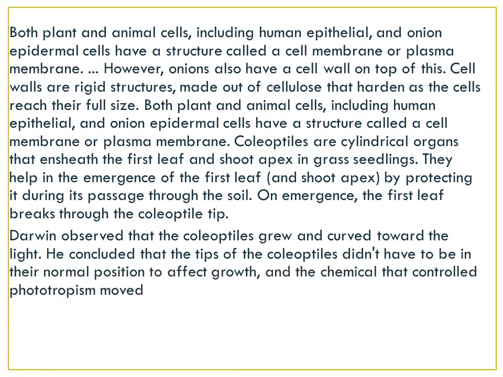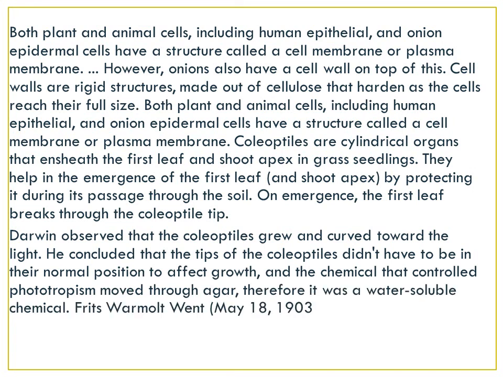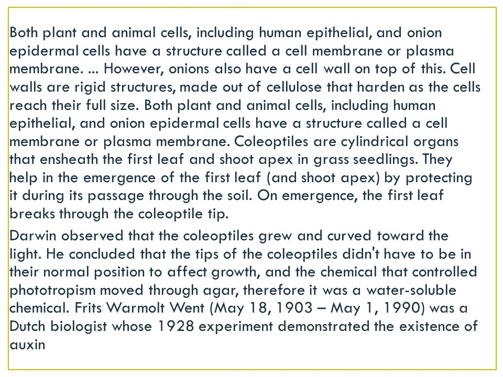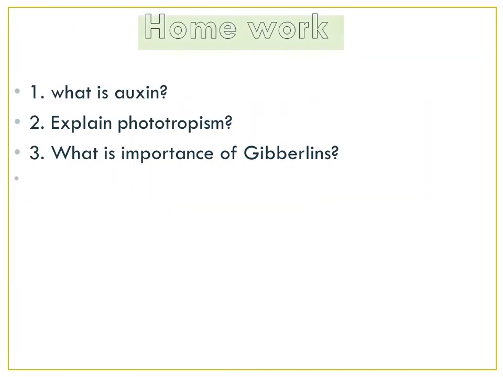Darwin observed that the coleoptiles grow and curve towards the light. He concluded that the tips of the coleoptiles don't have to be in their normal position to affect growth, and the chemical that controlled phototropism moved through agar. Therefore, it was a water soluble chemical. The scientist Frits Went, May 18, 1903 to May 1st, 1990, was a Dutch biologist whose 1928 experiment demonstrated the existence of auxin in plants.